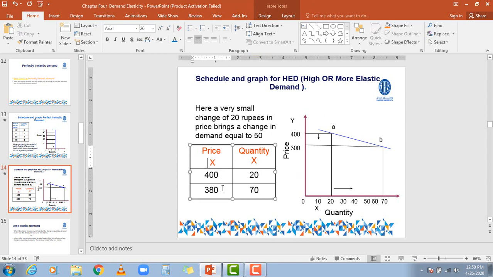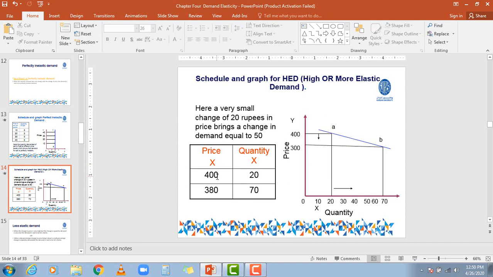But if the price falls from 400 to 380, the quantity demanded will increase from 20 to 70. Now look, there is a slight difference between 380 and 400, but there is a considerable difference between 20 and 70. Now we say a considerable change in the price level brings a big change in the quantity demanded.